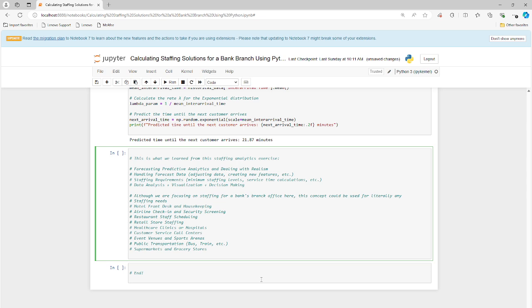It could be a stadium for NFL and Major League Baseball, NBA, hockey, right? And NHL. It could be anything, right? Any kind of venue where people are coming in to your enterprise and they need help with something, either to watch a ball game or going to a hospital or going to a bank branch. These solutions are pretty comprehensive, very exhaustive. You can cover almost any kind of scenario you can imagine when you're working with customers and counting the number of customers coming in and how do you staff that establishment based on actual historical data. This solution will help you get there, right?